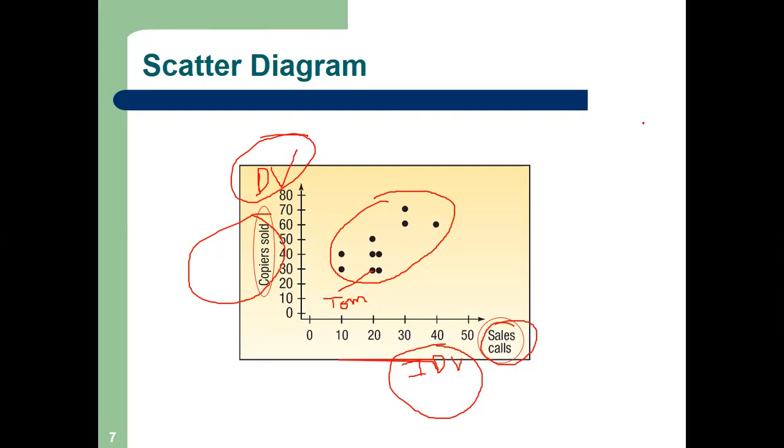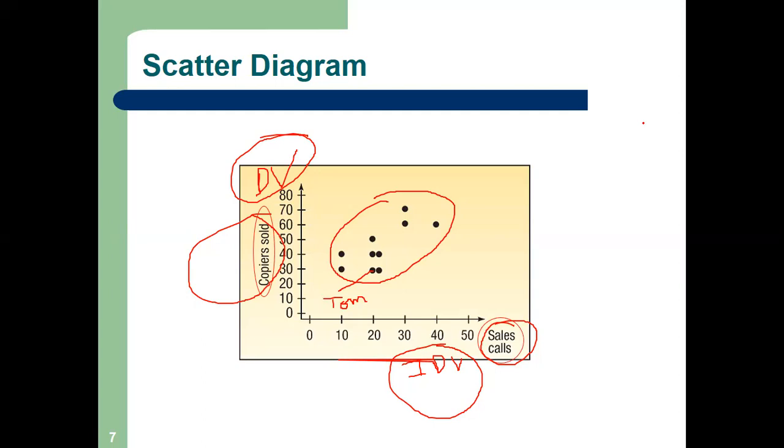Okay. Any other view? What we can say? Tom made 20 sales calls, then he sold 30 copies. Similarly, another person did the same amount of effort. That is fine. But I am talking about all the 10 salespersons in general. Can we say something?